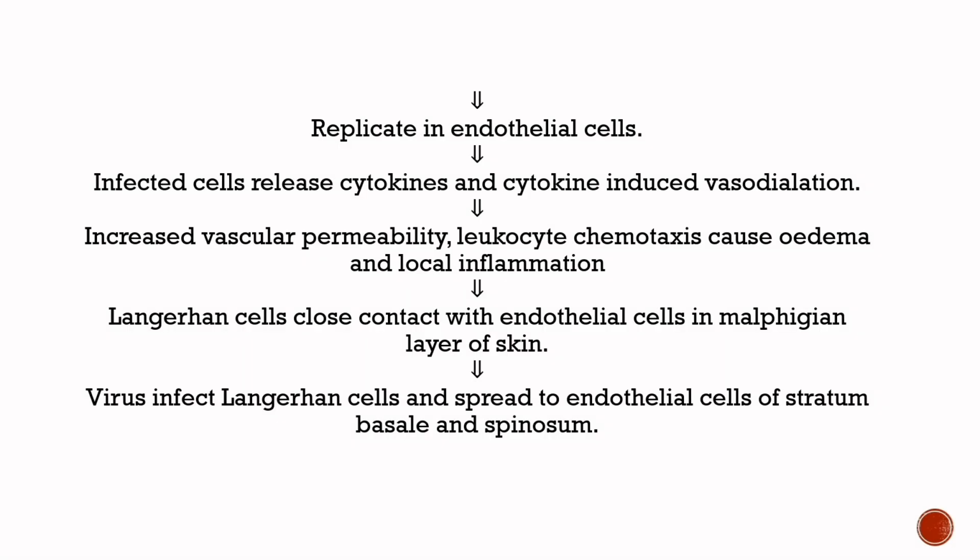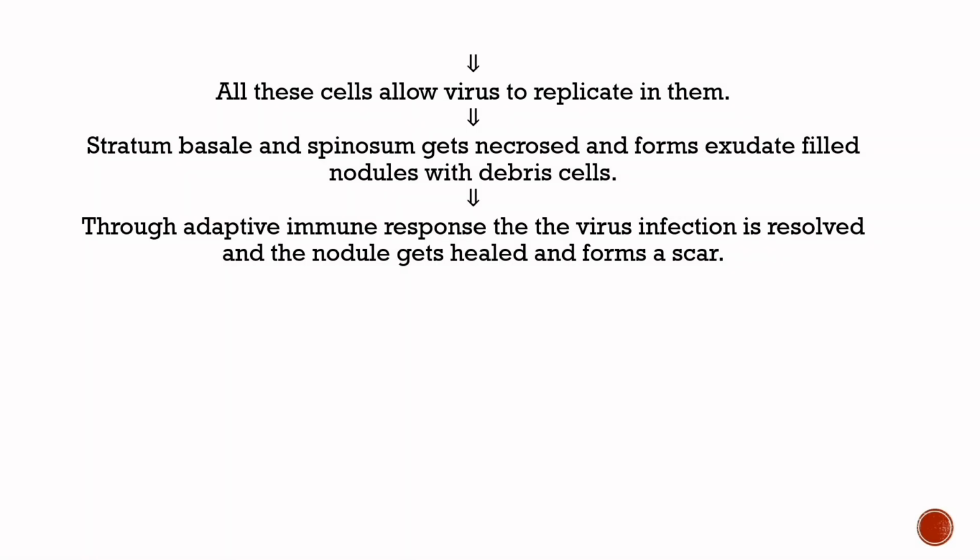After that, this virus replicates in endothelial cells and infected cells release cytokines, and cytokines induce vasodilation. Increased vascular permeability and leukocyte chemotaxis cause edema and local inflammation. Langerhans cells have close contact with endothelial cells in the Malpighian layer of the skin. Virus infects the Langerhans cells and spreads to the endothelial cells of stratum basale and spinosum. All these cells allow the virus to replicate in them. Stratum basale and spinosum get necrosed and form exudate-filled nodules with debris cells. Through adaptive immune response, the virus infection is resolved and the nodule gets healed and forms a scar.